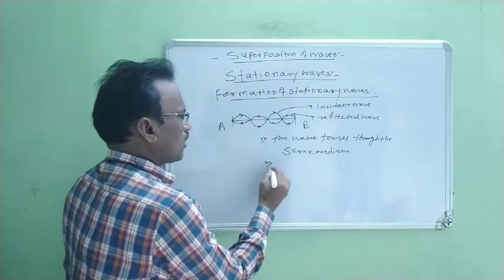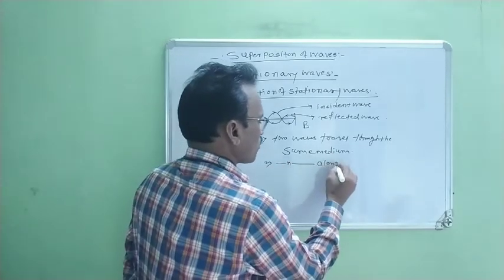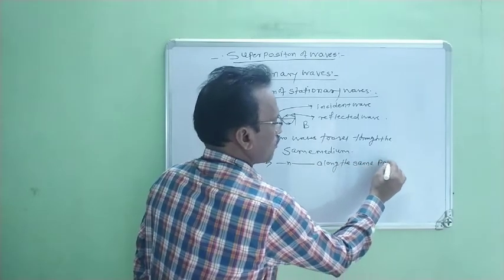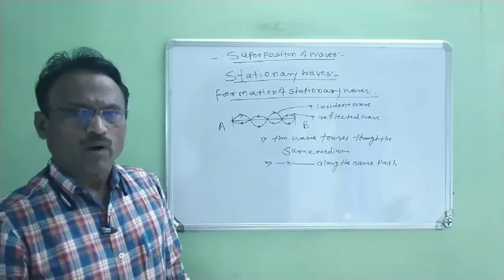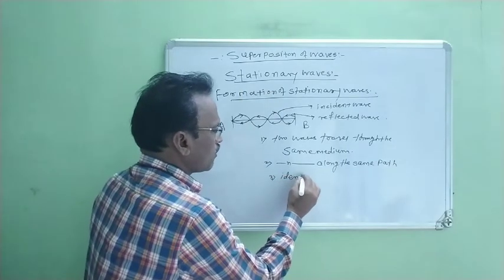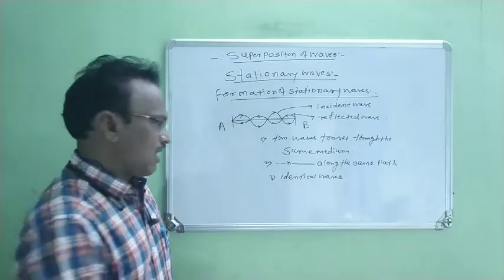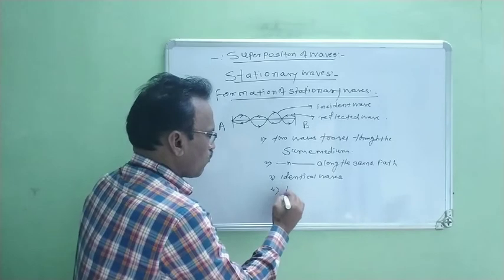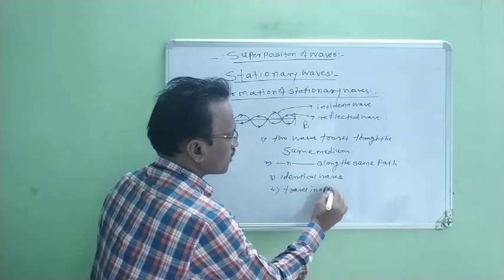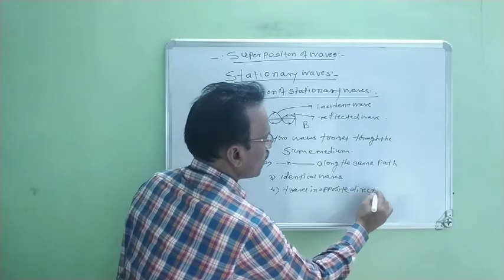Second, two waves travel along the same path. Third, two waves are identical waves, and last, they travel in opposite direction.